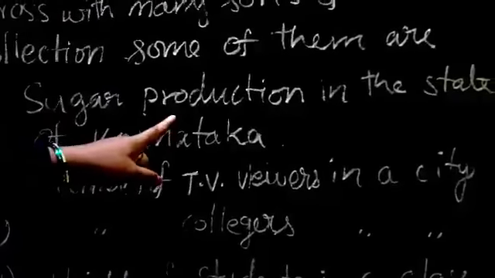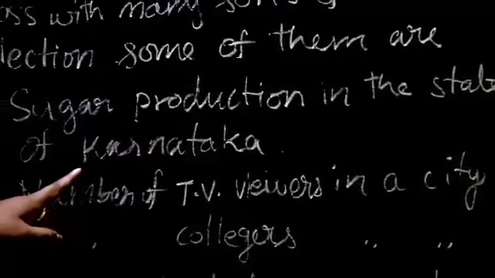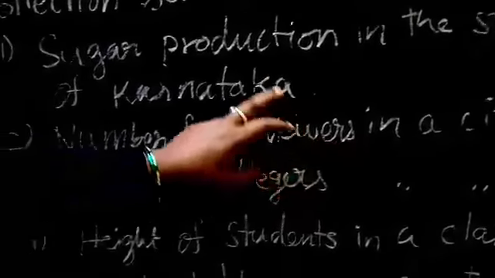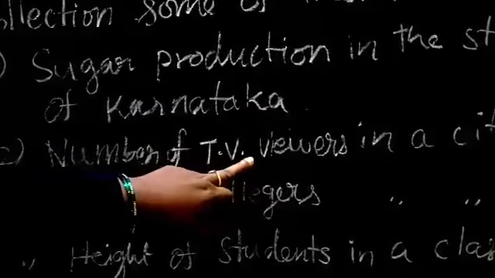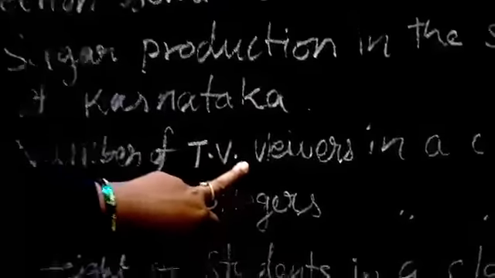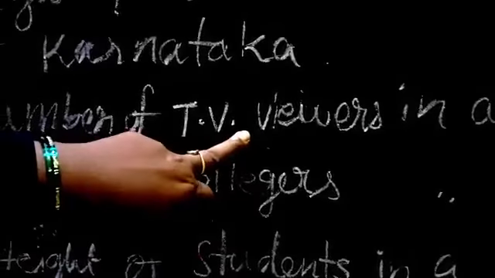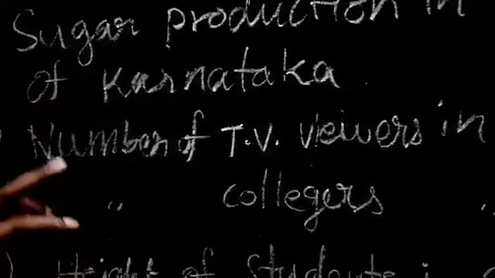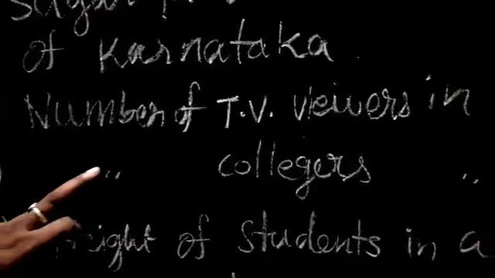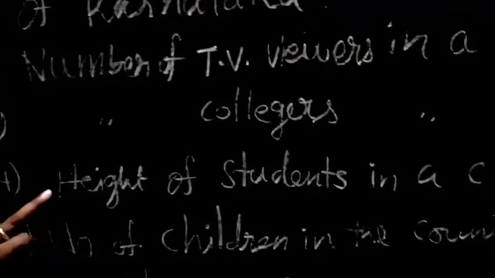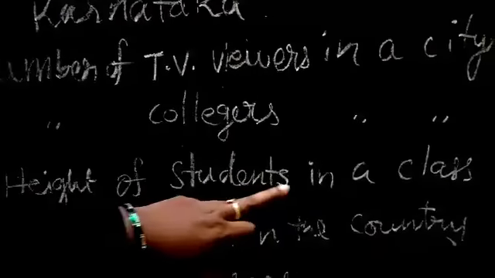Sugar production in our state of Karnataka, the number of TV viewers in a city. For all this, we are not going and collecting the report directly. Some of them are collected and kept in a store, and we are taking it out. Third one, number of colleges in a city. But the fourth one, height of students in a class.